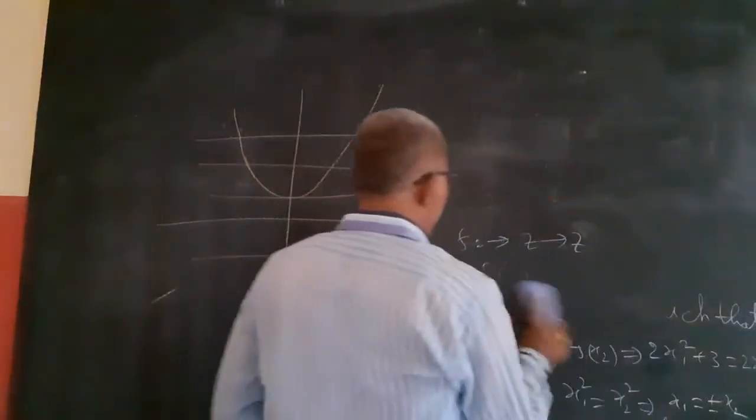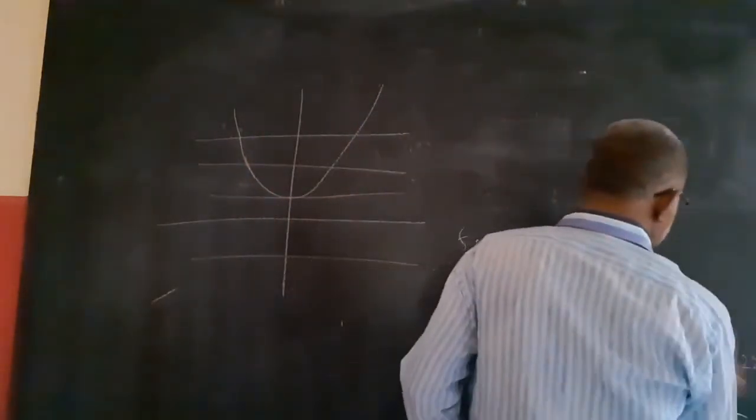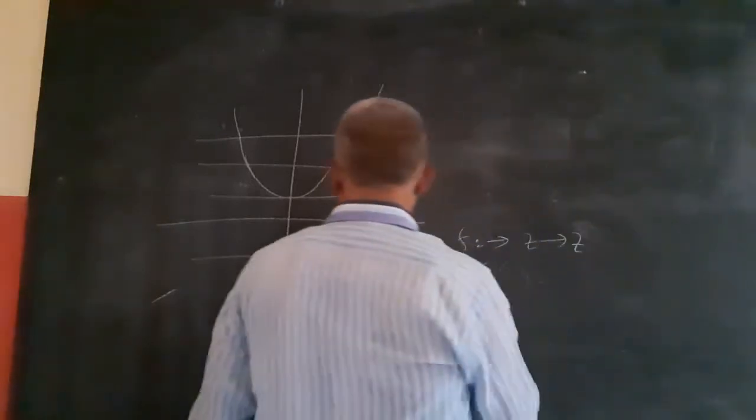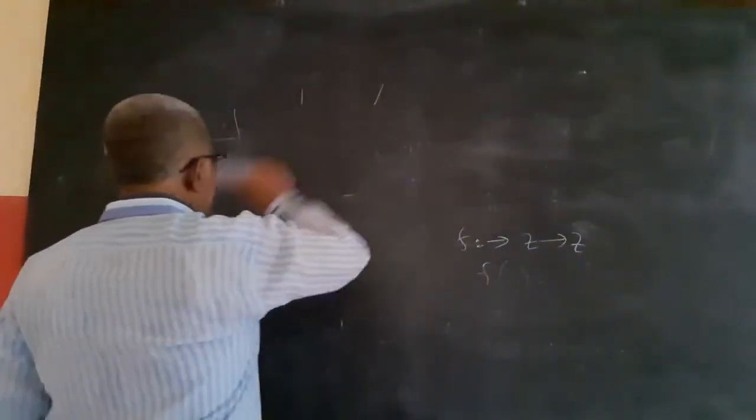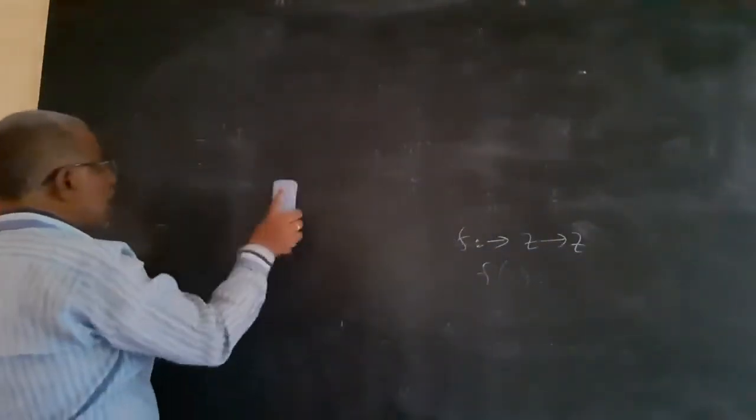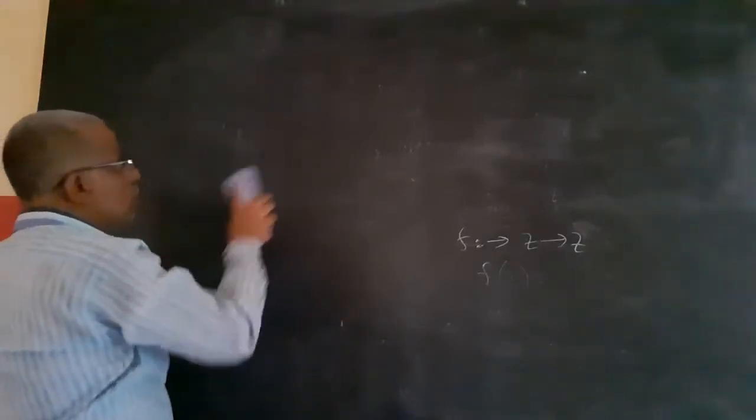How do I find whether it is an onto function? What is onto, I know? Onto means, what is onto?